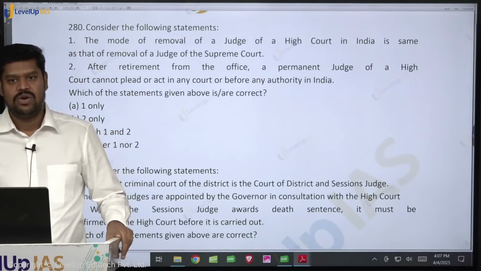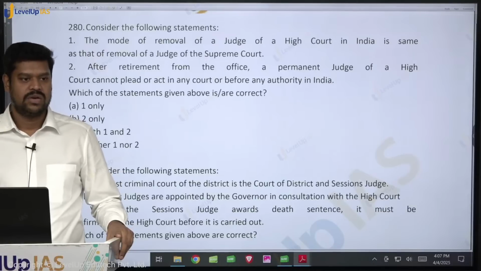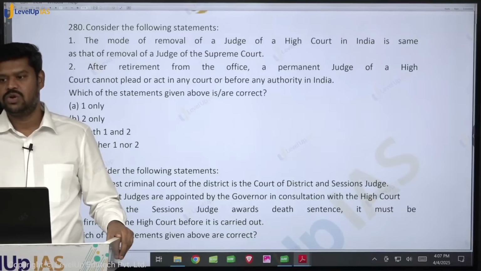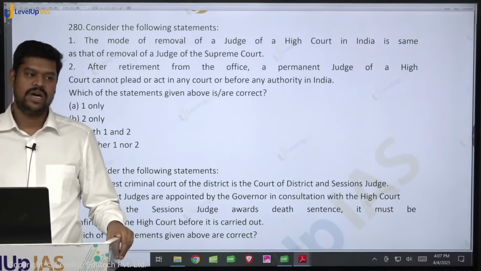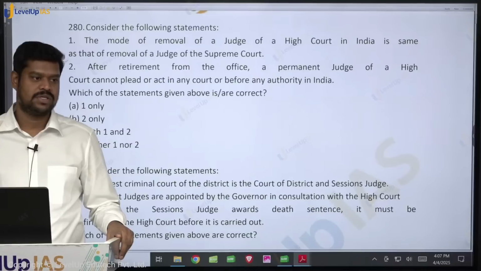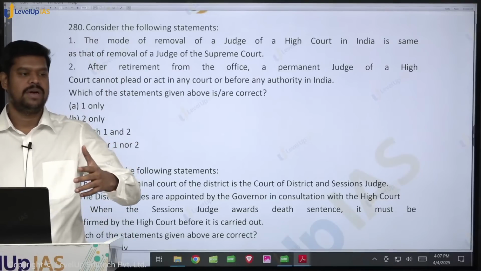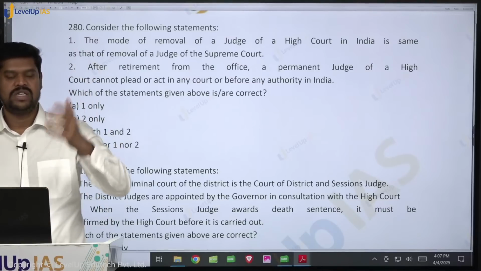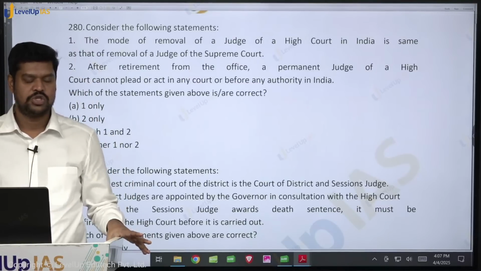So what is the ground on which they can be removed? It is either on the grounds of misbehavior or incapacity. Is the term misbehavior or incapacity defined in the constitution? No. So to prove that, it has to be done through an enquiry process. And how does the enquiry have to happen? It is based on the Judges Enquiry Act. And it also provides for a procedure as to how this enquiry has to happen.